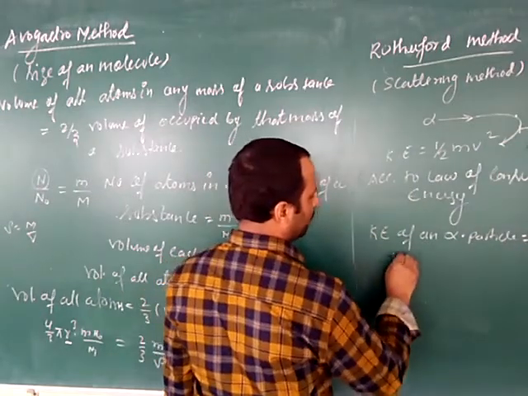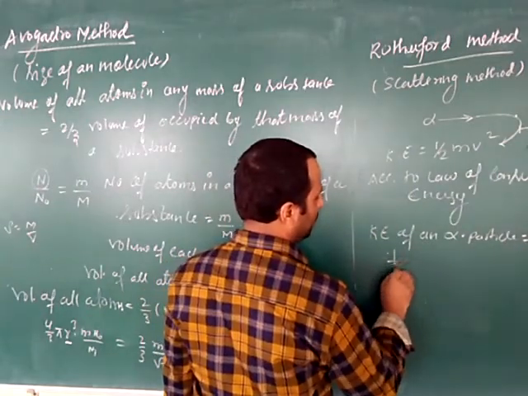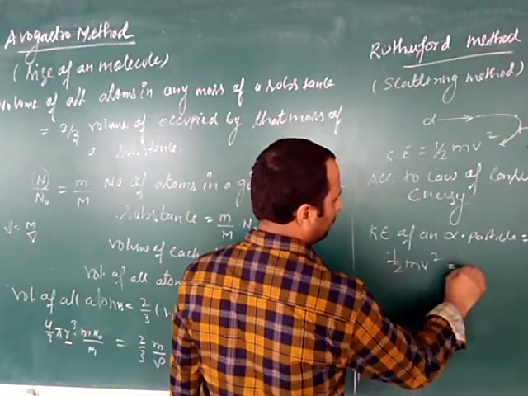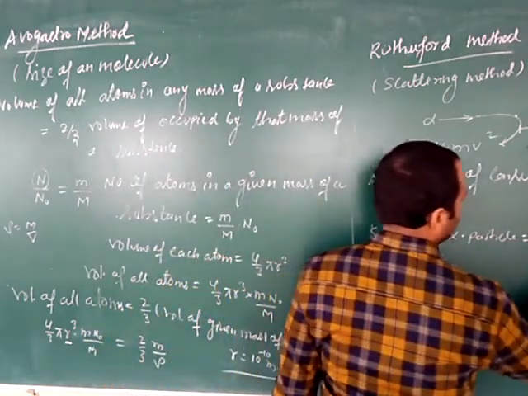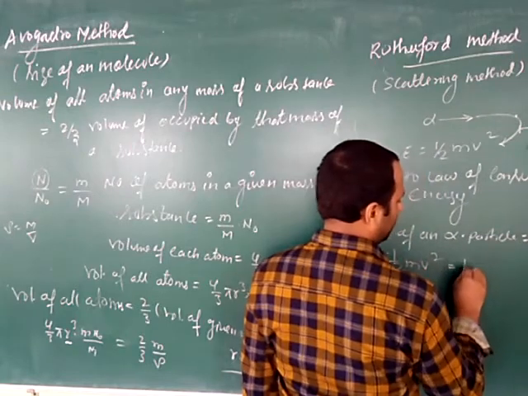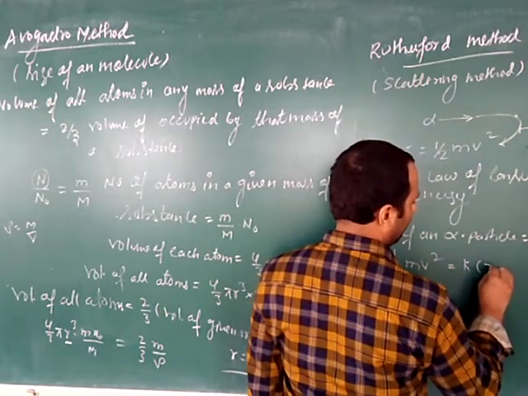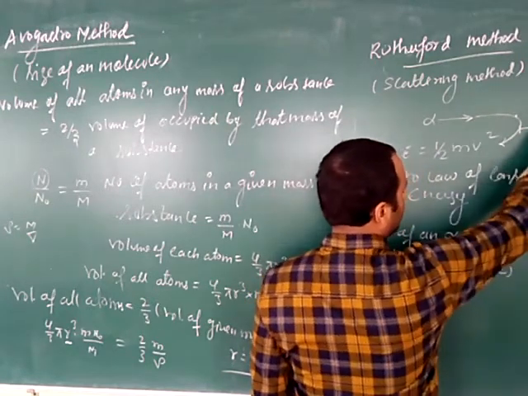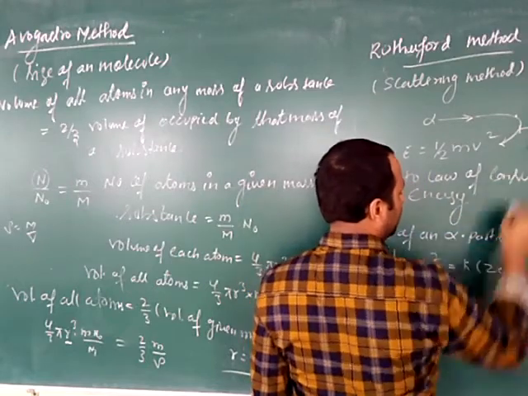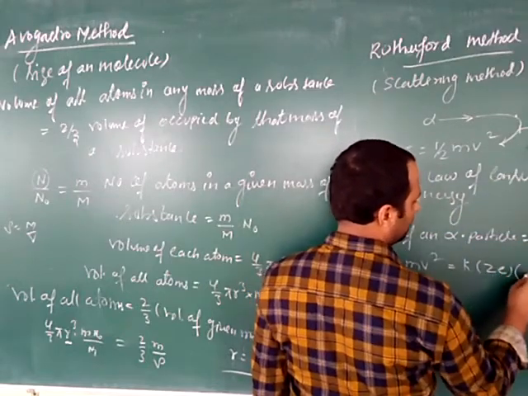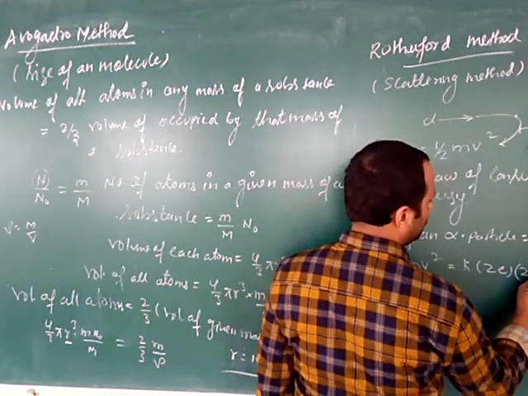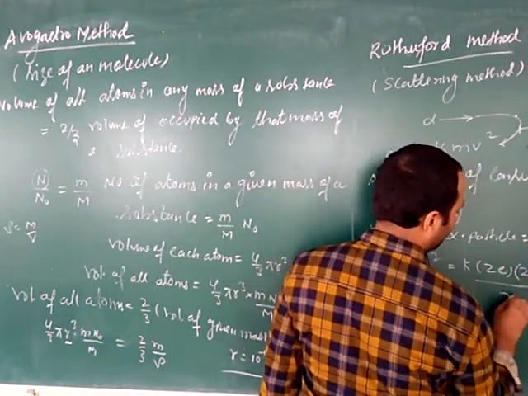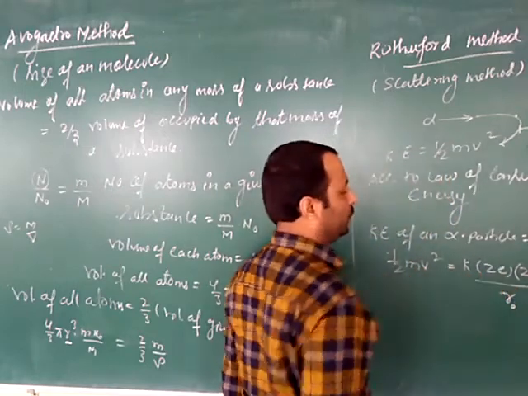So the kinetic energy of an alpha particle is, we know that half mv square, and increase in the potential energy. Potential energy is how much? K ZE. ZE means the atomic number of the nucleus, E is the electronic charge, and the charge of the alpha particle is how much? 2 into E upon the distance R0.